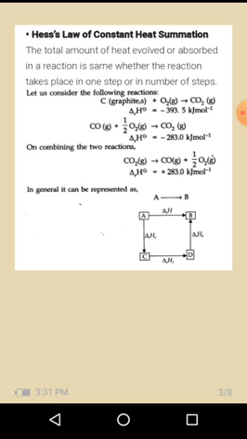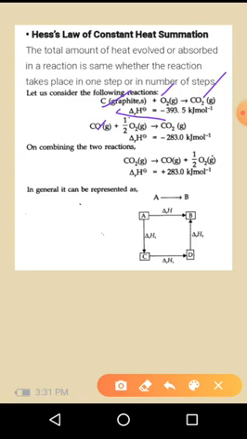So here is one example. The graphite, upon adding with the oxygen, means a combustion, so it produces CO2. In that case the enthalpy is minus 393.5 kilojoule per mole. In a similar way, the carbon monoxide, upon reacting with a half oxygen, also gives carbon dioxide. In that case the energy liberated is minus 283.0 kilojoule per mole.